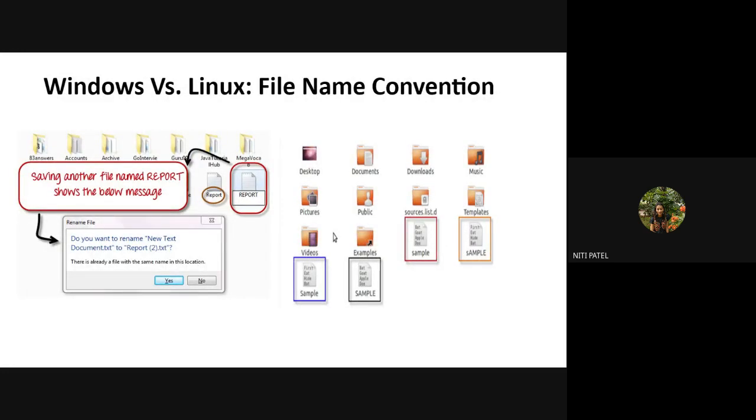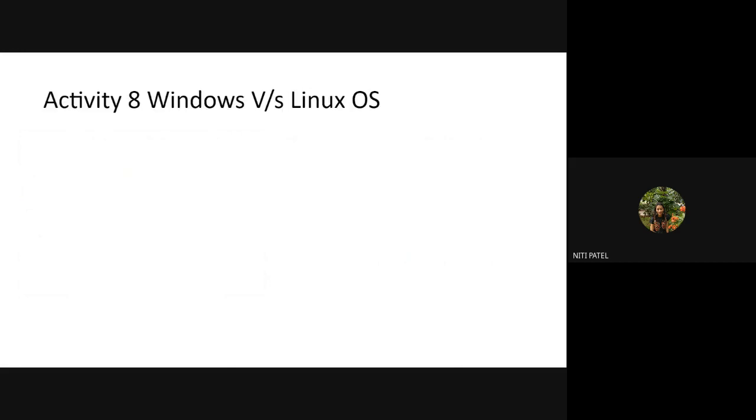Now, does anyone know how we give names to files in Windows? How do we give a name to a particular file in Windows? By right click, then save, and while saving I gave the name Chapter 1. Correct? Yes, ma'am. Can I have the same file with the Chapter 1 name in the Windows operating system? No, ma'am.